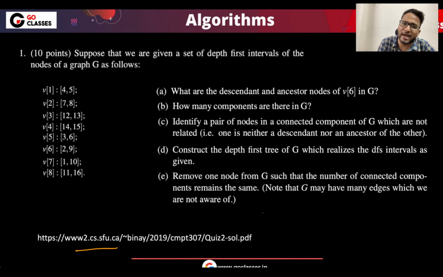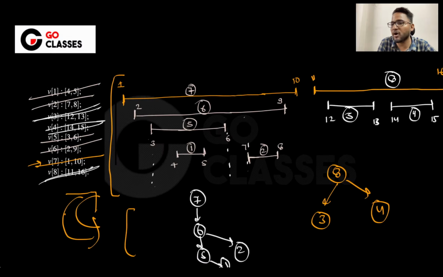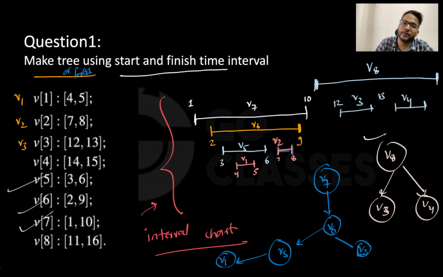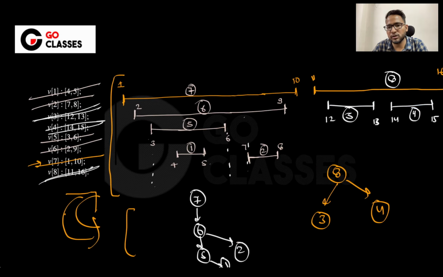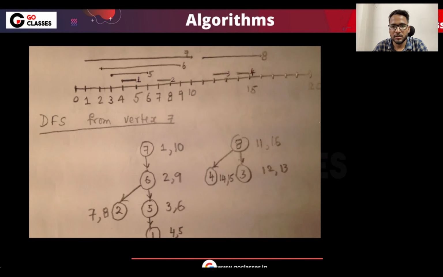Once you make the tree, then I hope that everything else is easy to answer. How many components does this graph have? Given these set of values, can you tell me how many components this graph has? Very easy answer. Just 2 components, right? So just 2 components this graph has. I mean, you can easily answer all of these questions, right?